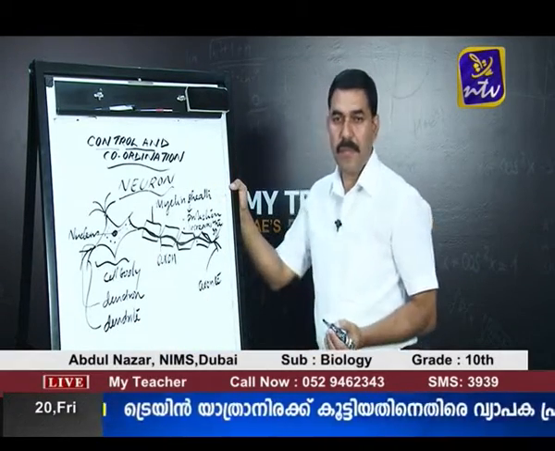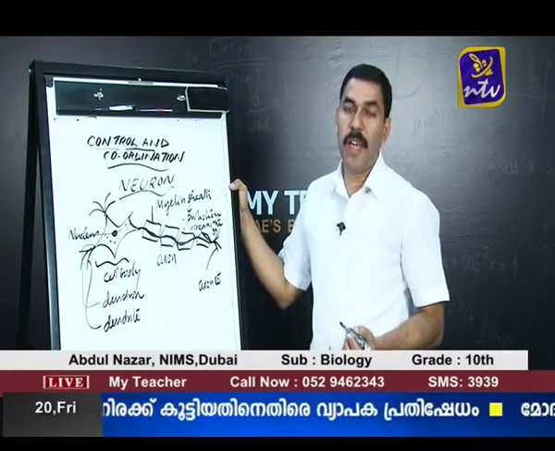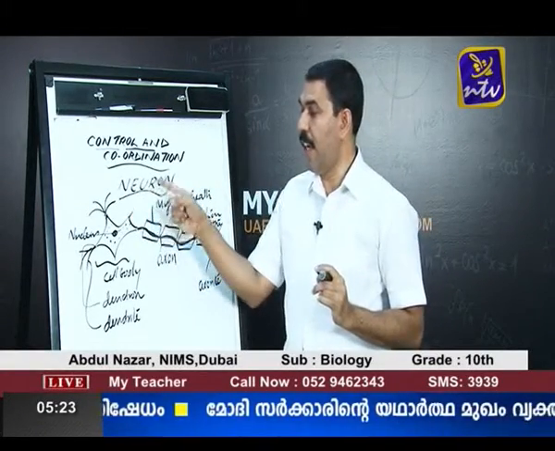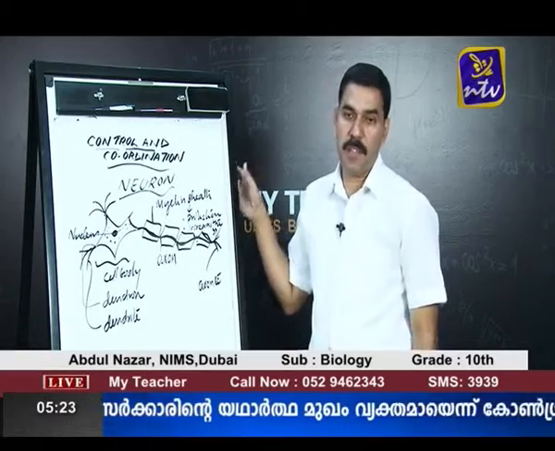Dendrites. This is the structure of a nerve cell. Once again, let me repeat. Neuron is a structural and functional unit of the nervous system.